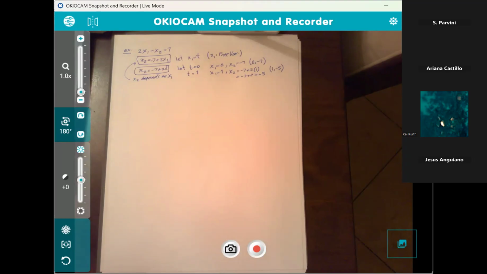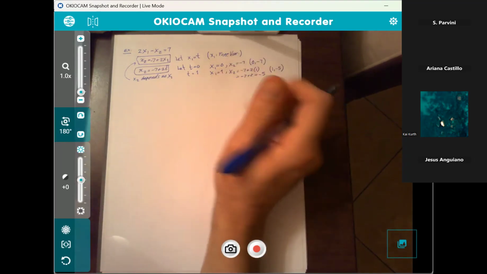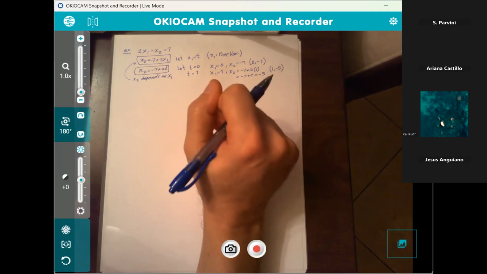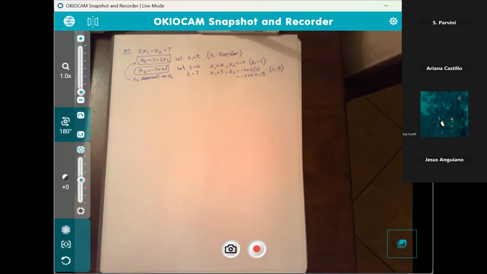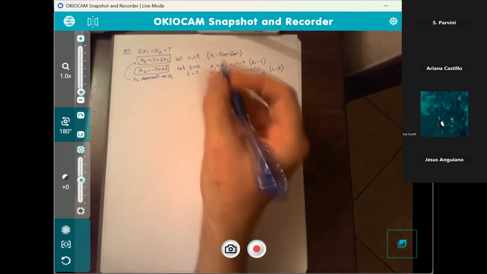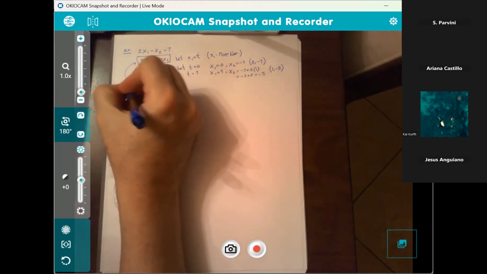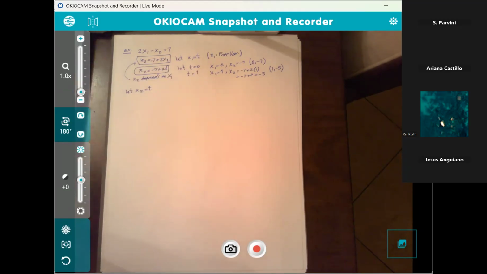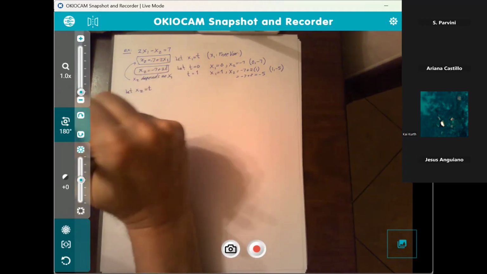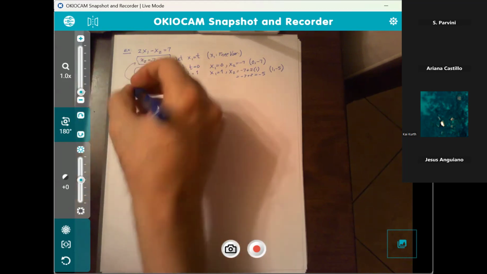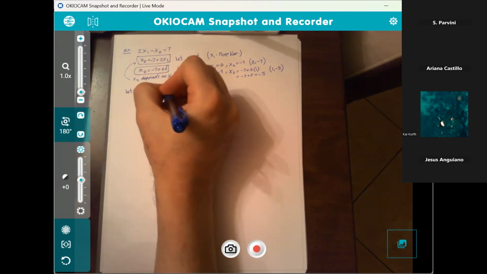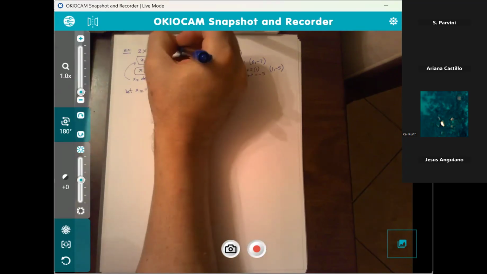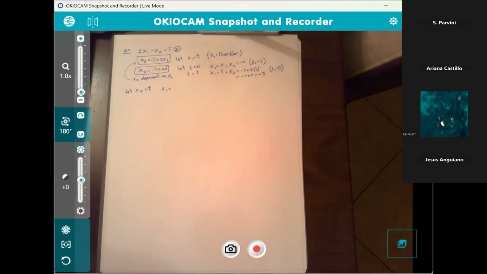Now, there is no rule on what you can let the free variable be. So if you want, you can say, well, I would like to let x sub 2 be t. I want my free variable to be x sub 2. Well, if you let x sub 2 be your free variable, then I need to solve for x sub 1 in terms of x sub 2. I'm going back to the very original equation. Let's solve for x sub 1.